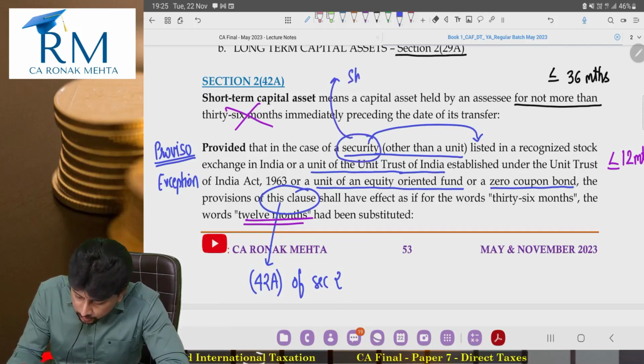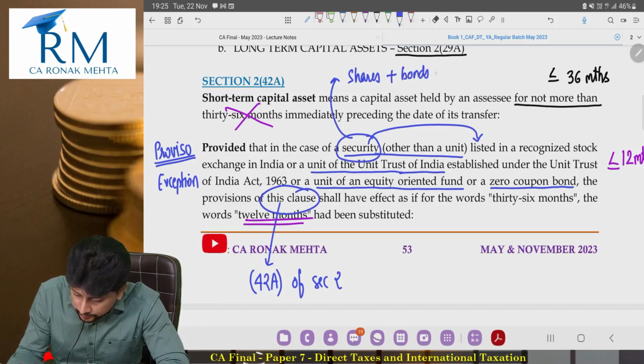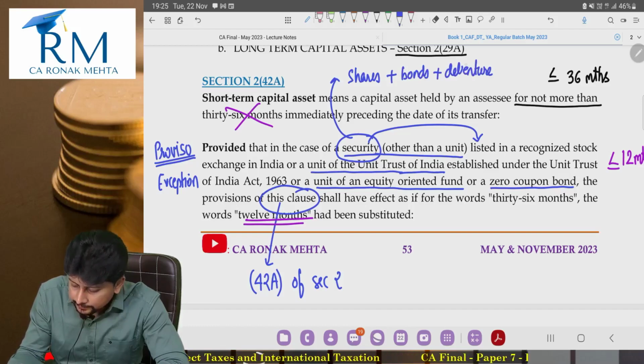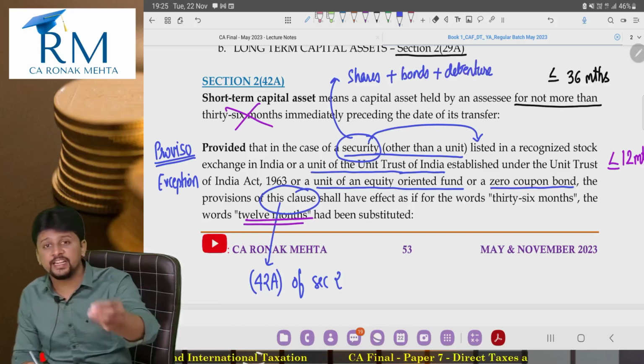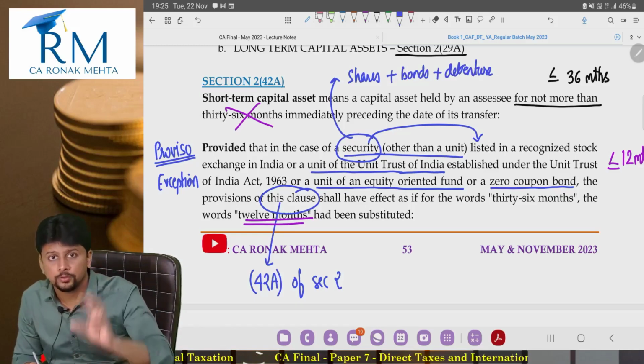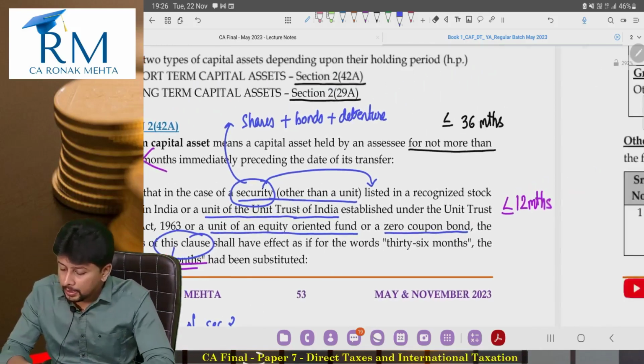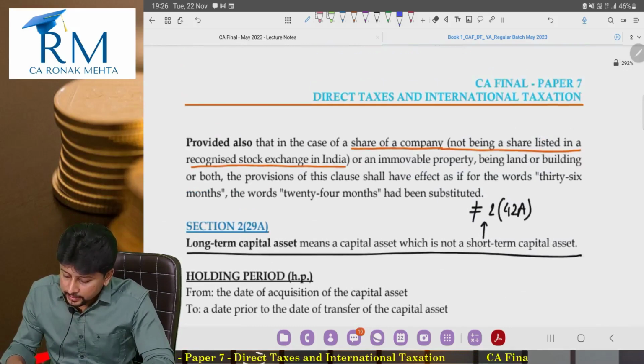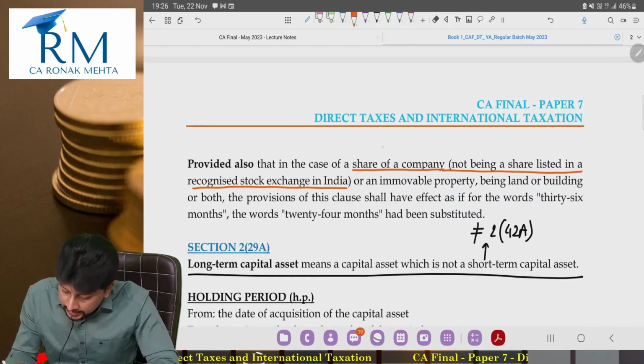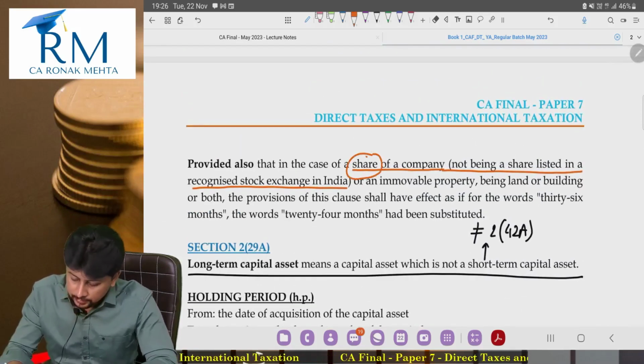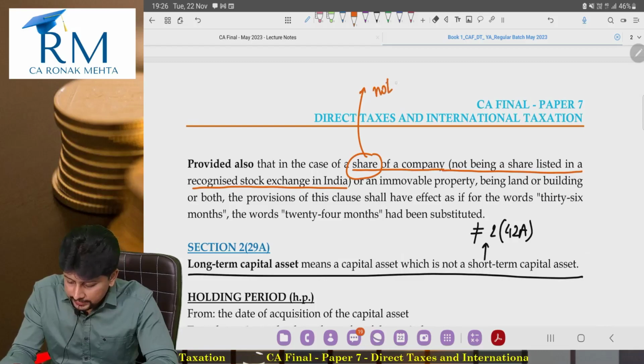Security will include shares also, will include bonds also, will include debentures also. Security is a very wide term, but listed securities are covered in the first proviso, that means in the 12 months criteria. So now in my second proviso, please take care, I am only talking about shares. I am not talking about all securities.